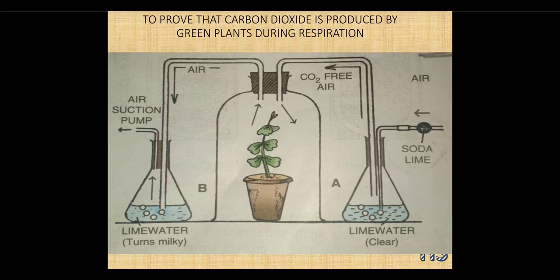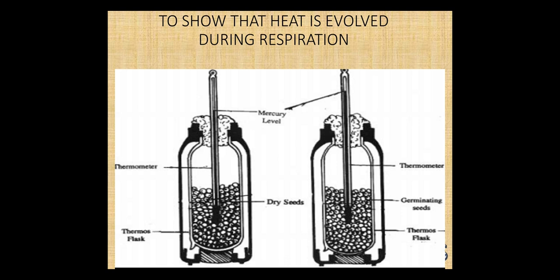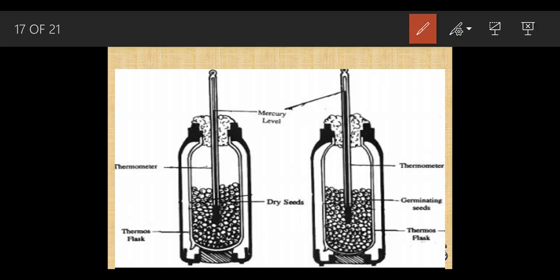Now the fourth experiment. Now we have to show that heat is evolved during respiration. This is A and this is B. So what is going to happen?